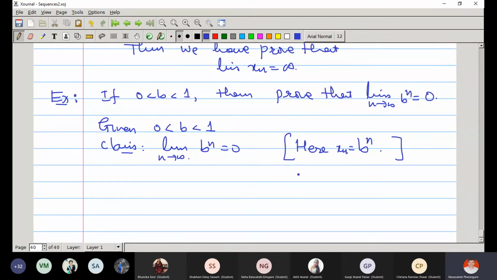And our claim is that the limit of xn is 0. That means the limit of b raised to n is 0. So how to prove this now? What is the natural way?